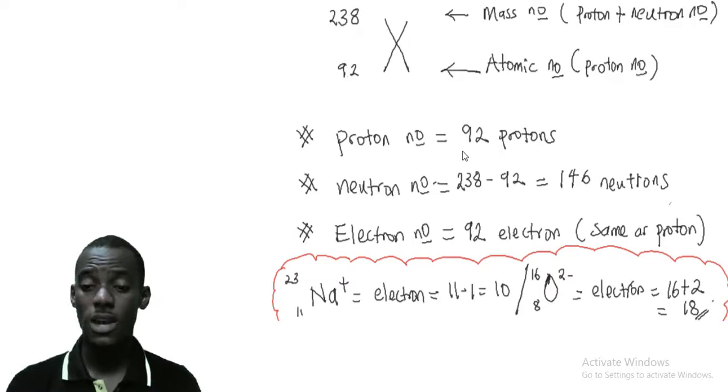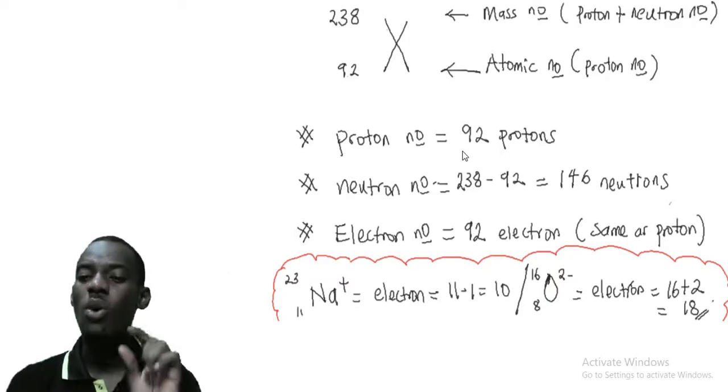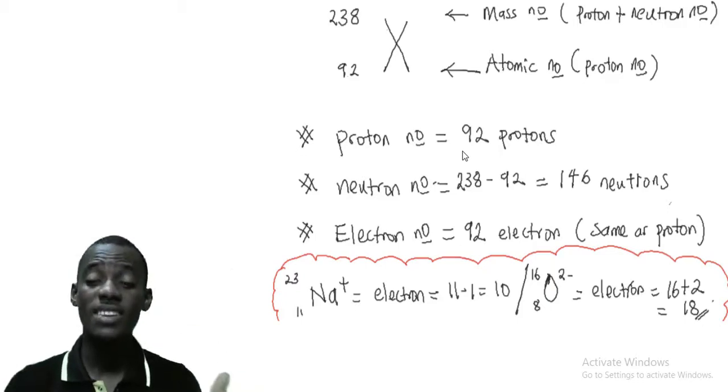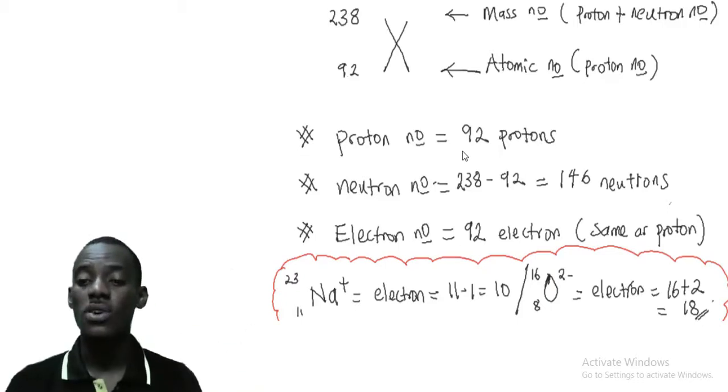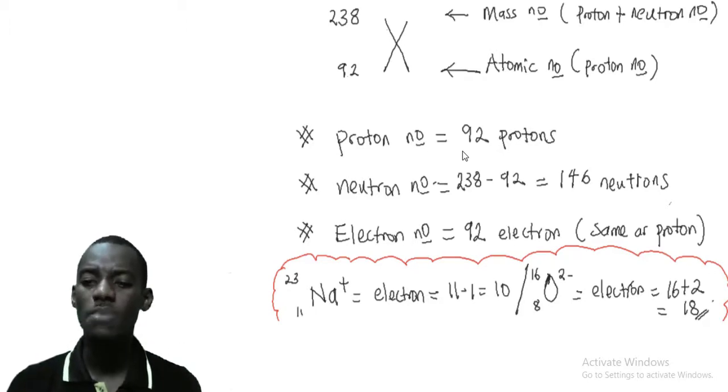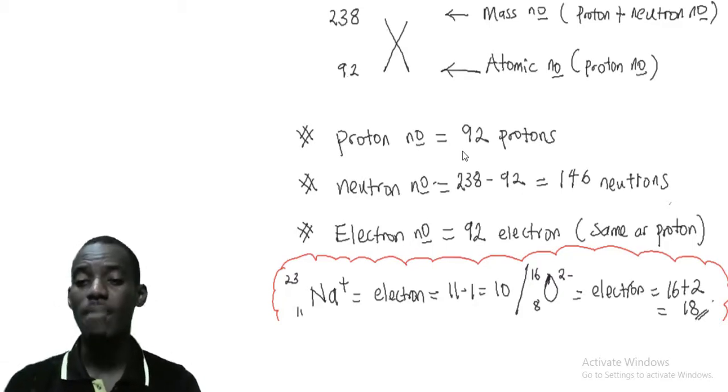But if it is minus, like oxygen with minus 2, it will only affect that electron number. That's if you were given this kind of question, I'm just explaining further. Normally I have 8 below. Oh, sorry, I made a mistake there. It is minus 2, so it will become 8 plus 2, and that should become 10 as my electron number.